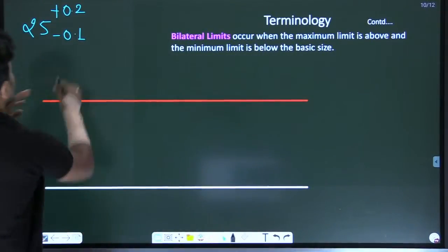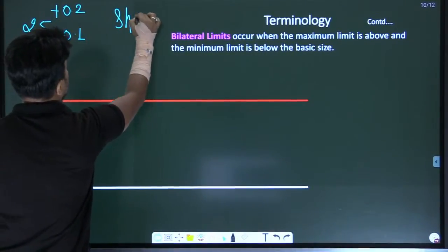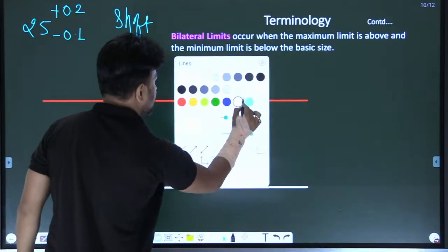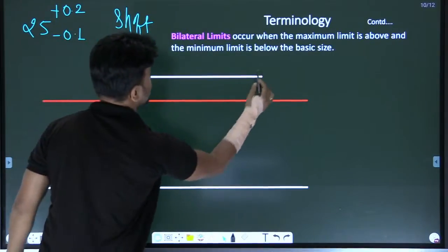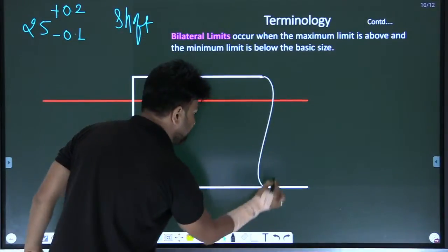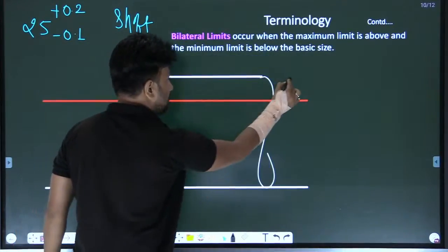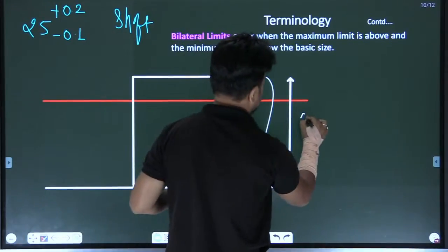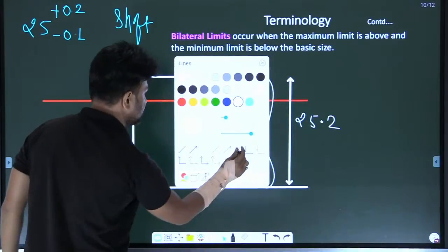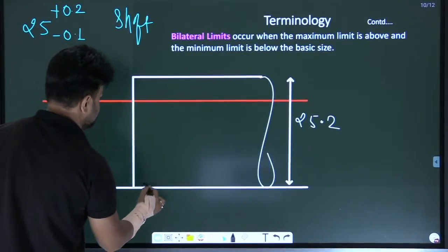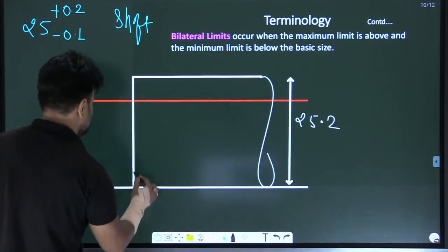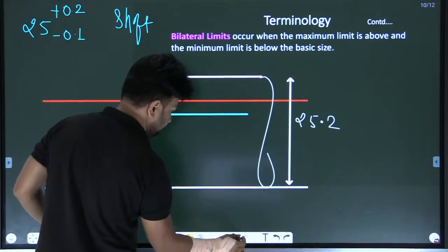I am drawing a shaft, 25.01. This is a shaft of the bigger size, that is 25. This is the upper limit, 25.2, and 25 minus gives this.